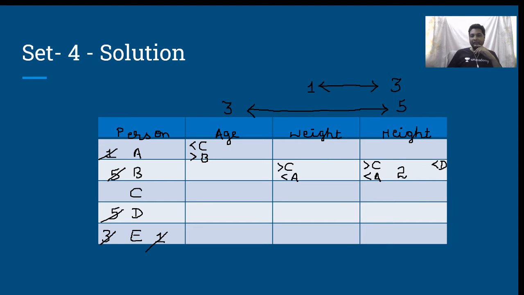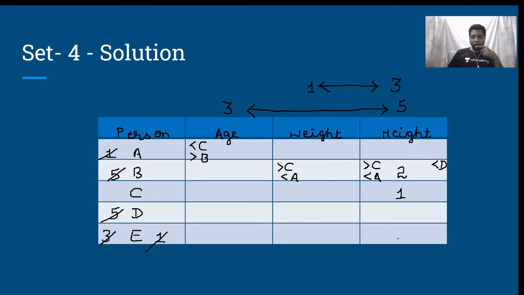Once I write this as rank number 2, 2 is greater than something. That something has to be what? 1 only. Therefore, in this cell, it will be 1. We wrote 1 and 2. Next, if you come over here, 1 cannot come in this cell, 2 cannot come, 3 cannot come. I am left with 4 and 5 in this cell.